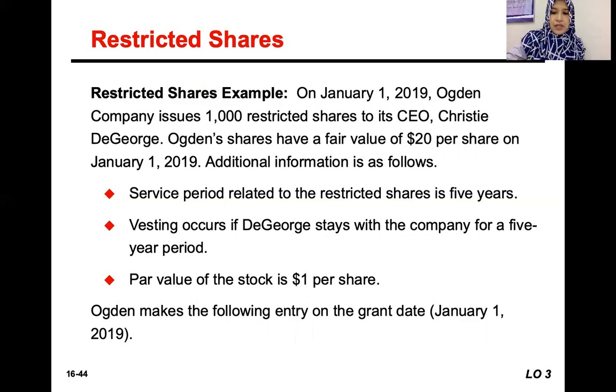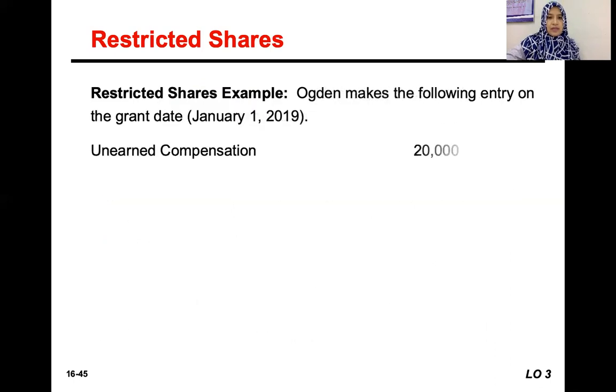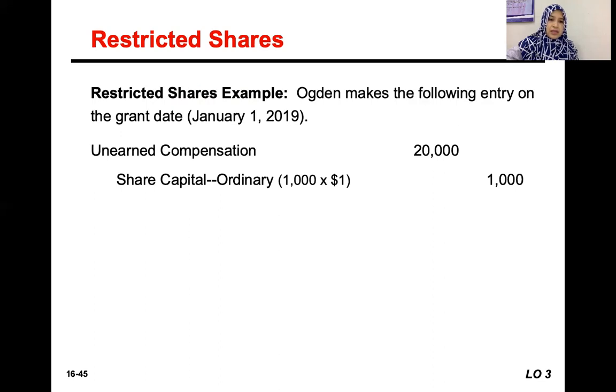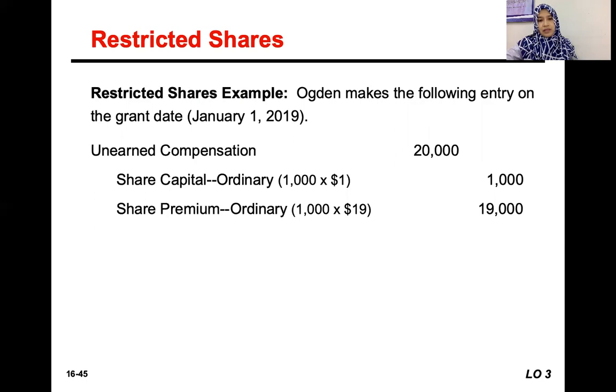On the grant date, January 1st, 2019, the company will do the entry of compensation expense, but include it in unearned compensation because it has not been earned yet. So we debit unearned compensation and we credit share capital ordinary and the balance to share premium ordinary.